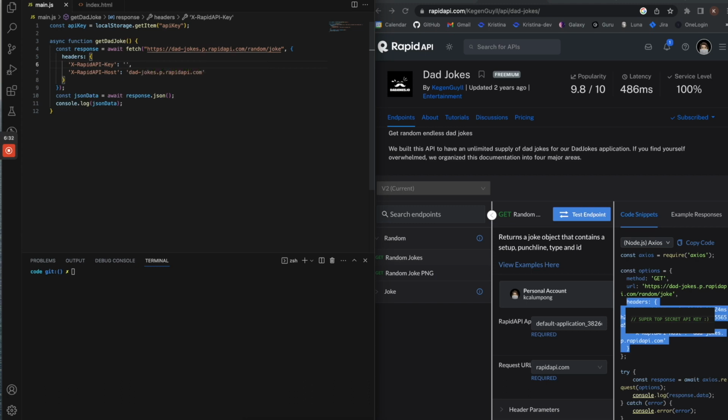And because I don't want to expose my API key, I went ahead and I put it in my local storage and I pulled it out with this get item function. So I'll go ahead and just put my API key here.